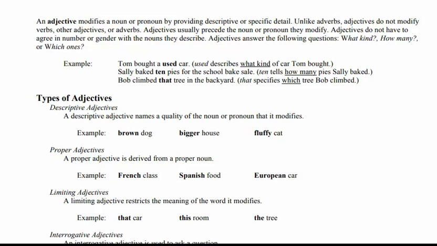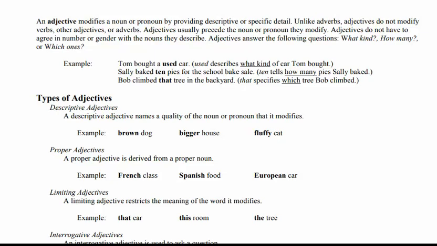Like the brown dog. So the quality of the dog is that it is brown in color. Bigger house. What is the quality of the house? That it is the bigger one. Fluffy cat. So fluffy is the quality of the cat, right? This is known as the descriptive adjective.